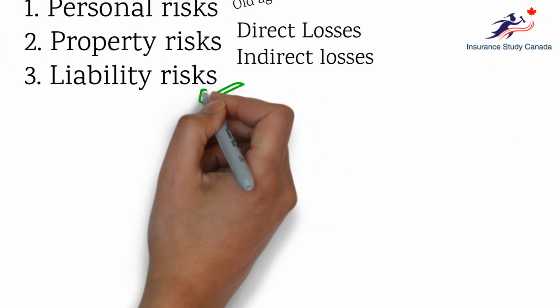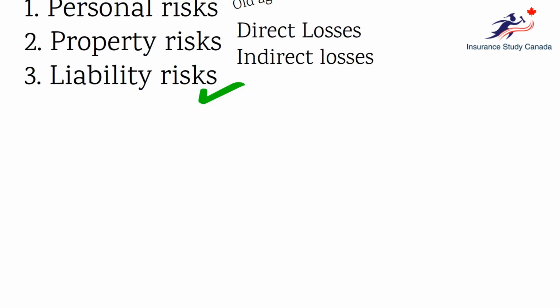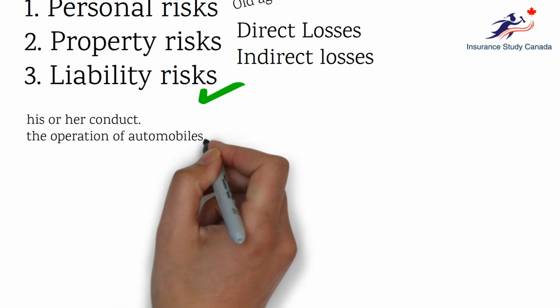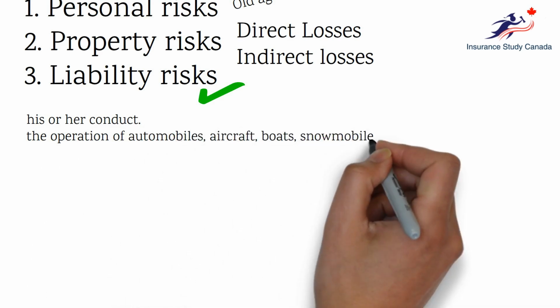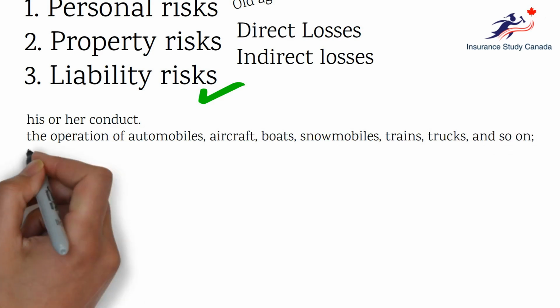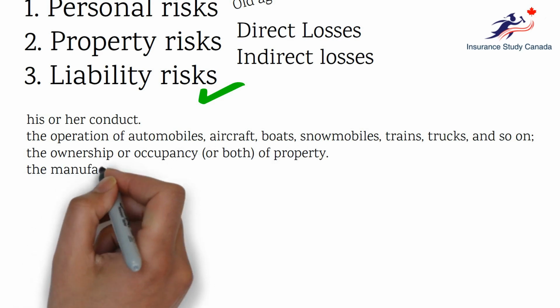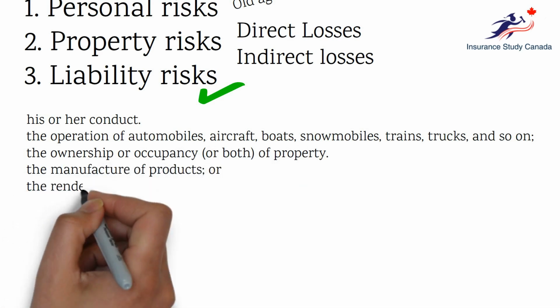So our third point is liability risks. Liability risks are those where the chance of loss arises from an individual's obligation to pay damages because of the injury or death of another, or damage to another's property. This obligation is based primarily on the individual's negligent acts in relation to his or her conduct, the operation of an automobile, aircraft, snowmobile, truck, etc., the ownership or occupancy of property, the manufacture of any product, and the rendering of professional services.